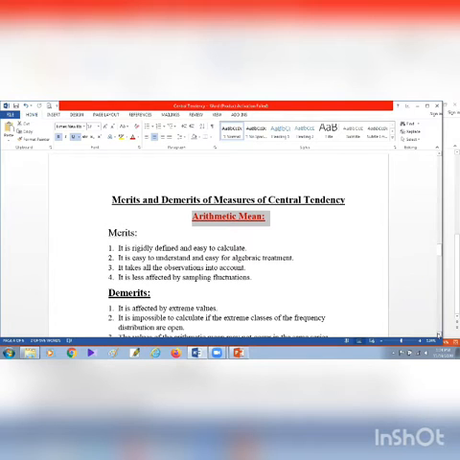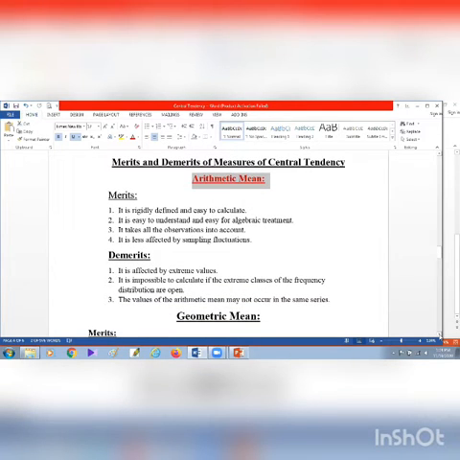So first of all, arithmetic mean. What are the merits and demerits of arithmetic mean? Firstly, merits of arithmetic mean. It is rigidly defined and easy to calculate. It is easy to understand and easy for algebraic treatment. It takes all the observations into account. It is less affected by sampling fluctuations. There are more merits of arithmetic mean, but these are the most important merits mentioned here.